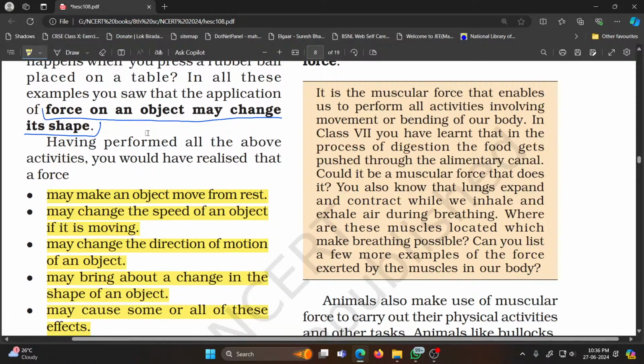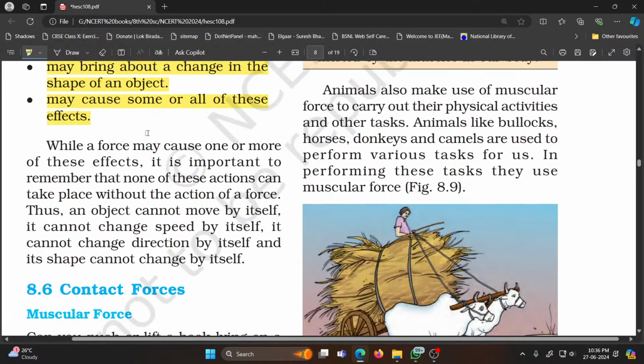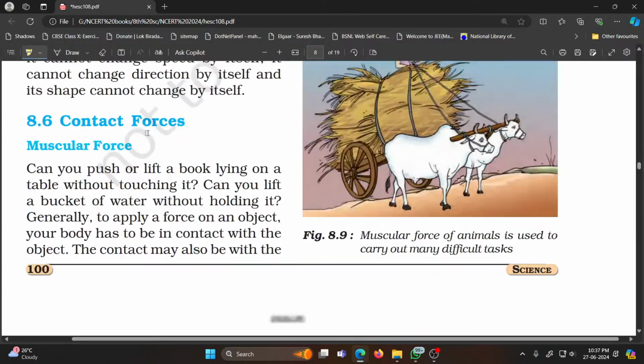In class 7 we have learned that in the process of digestion food gets pushed through the alimentary canal. Could it be a muscular force that does it? We know that our lungs expand and contract while we inhale and exhale during breathing. So these are examples of application of muscular forces. Animals also use this muscular force when bullocks, horses, donkeys and camels pull the carts.